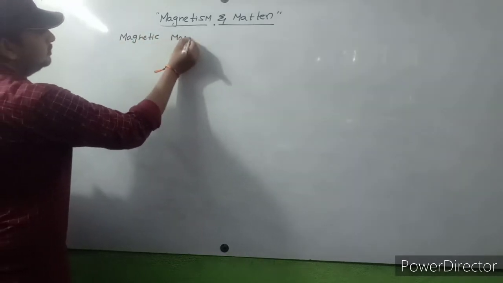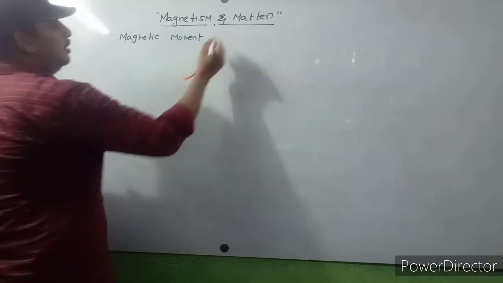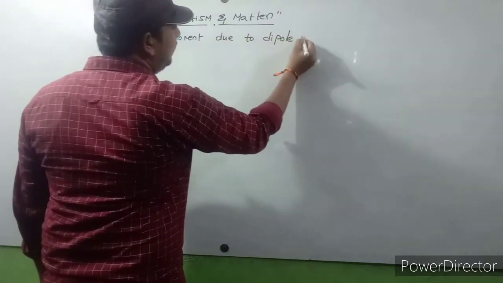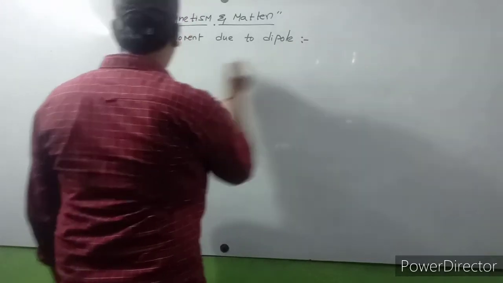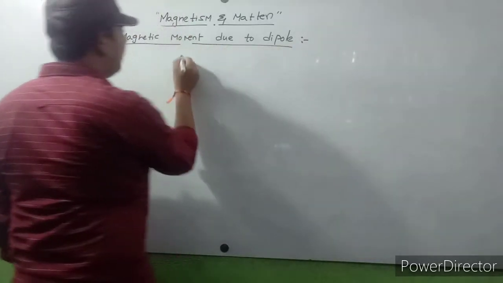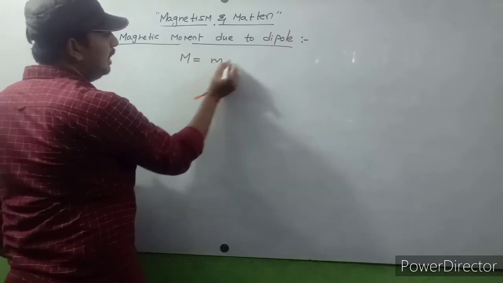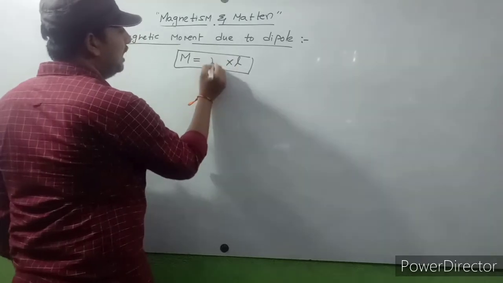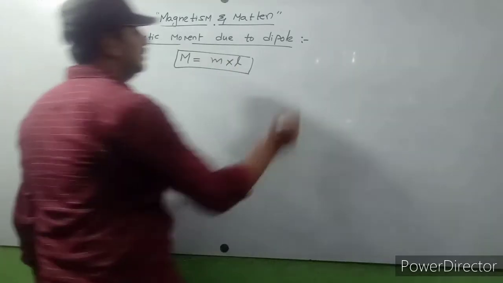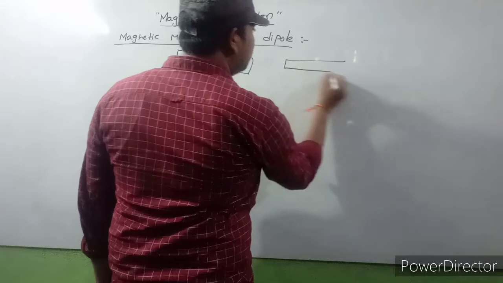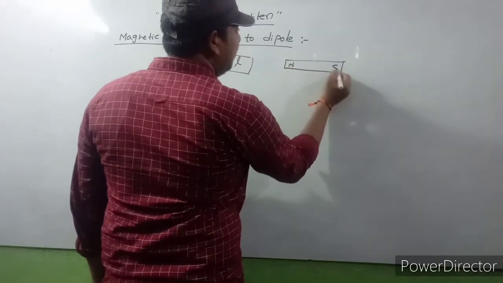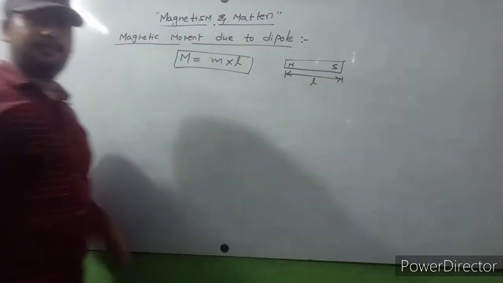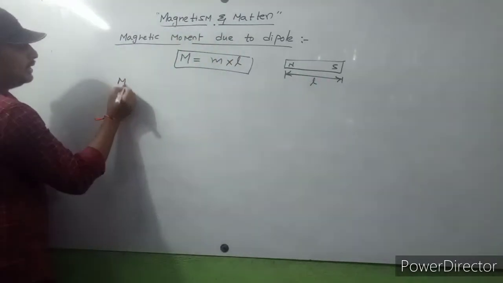Magnetic moment due to dipole. The magnetic moment due to a dipole formula is capital M is equal to small m into L. Here small m means magnetic pole strength, and L is nothing but the distance between the two poles.